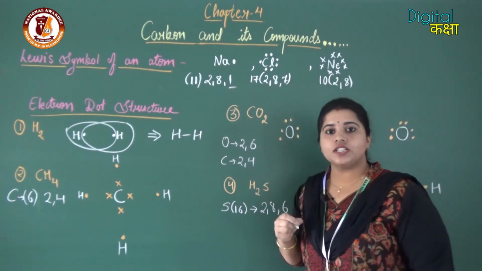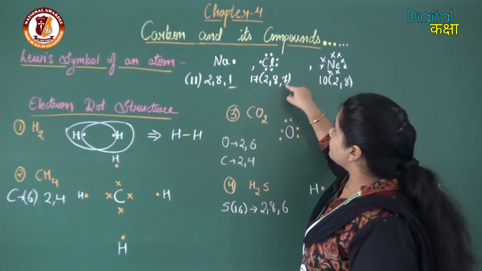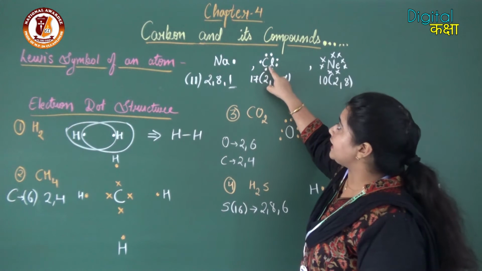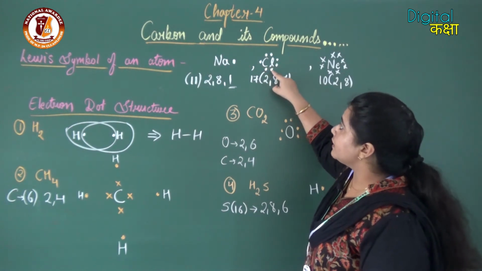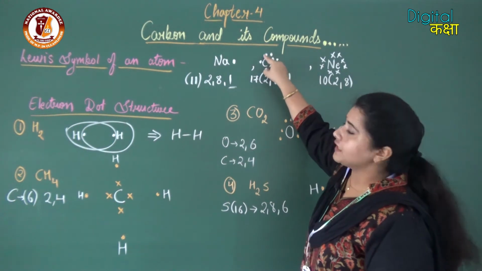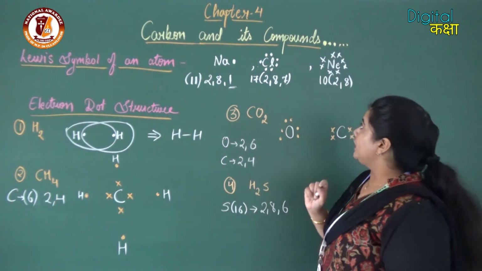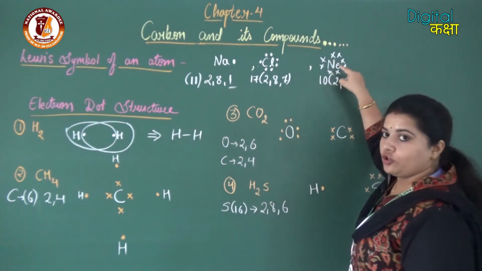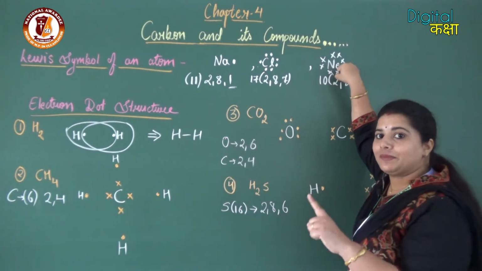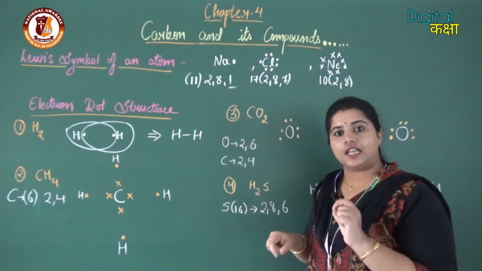Similarly, chlorine has atomic number 17 and electronic configuration 2, 8, 7. So in the last shell it has 7 electrons. To represent its Lewis symbol, we write the symbol Cl, then the 7 electrons are represented by dots: 1, 2, 3, 4, 5, 6 and 7. This is the Lewis symbol of chlorine. Now if we talk about neon, Ne is the symbol of neon, but the Lewis symbol will represent the number of electrons by dot or cross in the last shell.